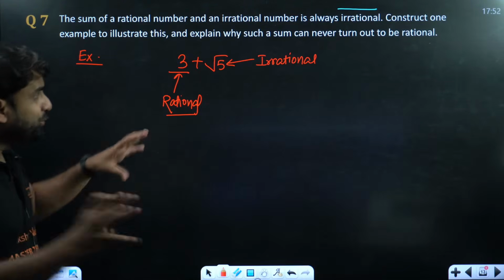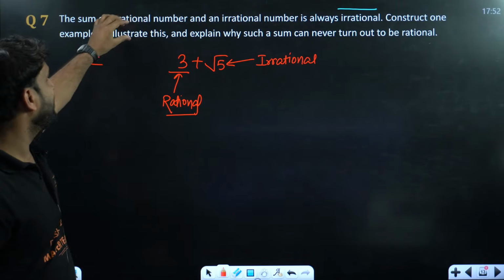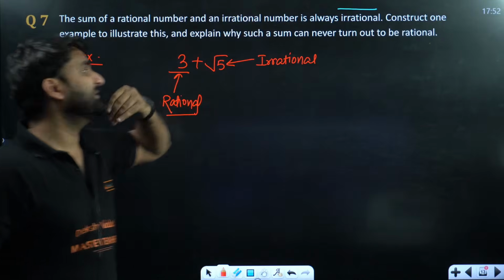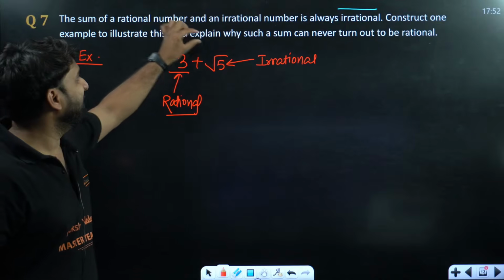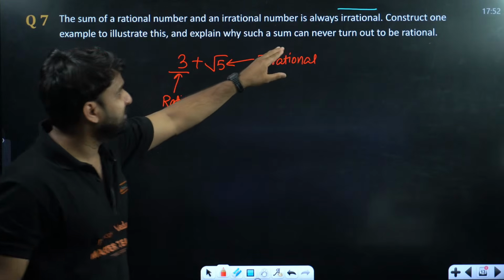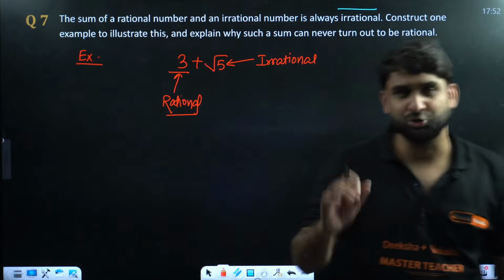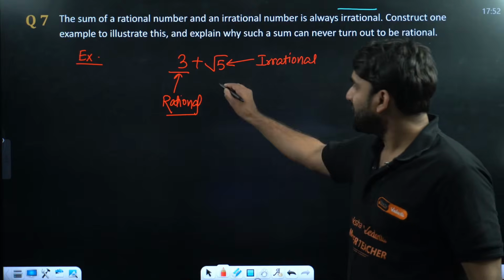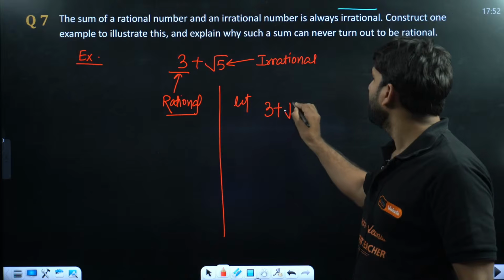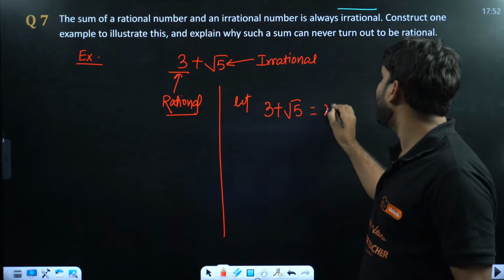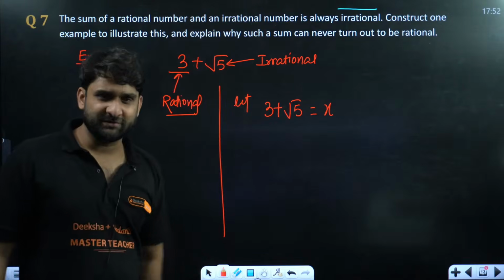Listen, try to solve this question. Everyone, please focus. The sum of a rational number and an irrational number is always irrational. Construct one example to illustrate this and explain why such a sum can never turn out to be rational. It cannot be written as rational. Let me show you, my dear. Let 3 plus root 5 be equal to x. Let's assume 3 plus root 5 is equal to x.